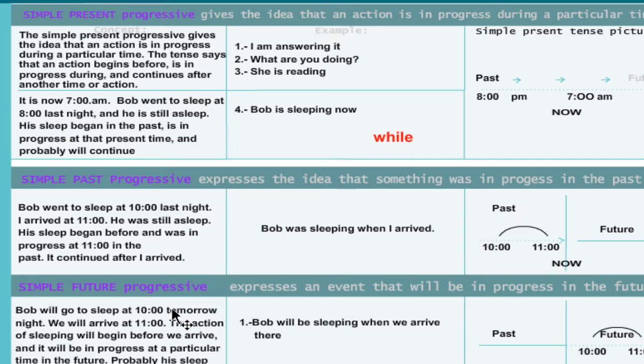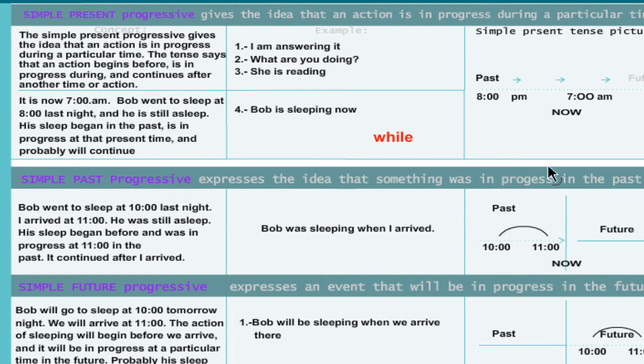Entonces, para describir esa acción, nosotros utilizamos el pasado progresivo, que significa, recuerden que el progresivo termina en ando, endo. Yo estaba comiendo, yo estaba estudiando, yo estaba escribiendo. Y para completar la acción, yo estaba escribiendo cuando sucedió algo, ¿no? Para eso se utiliza entonces el pasado simple. Here we have an example. Bob was sleeping when I arrived. Bob estaba durmiendo cuando yo llegué.